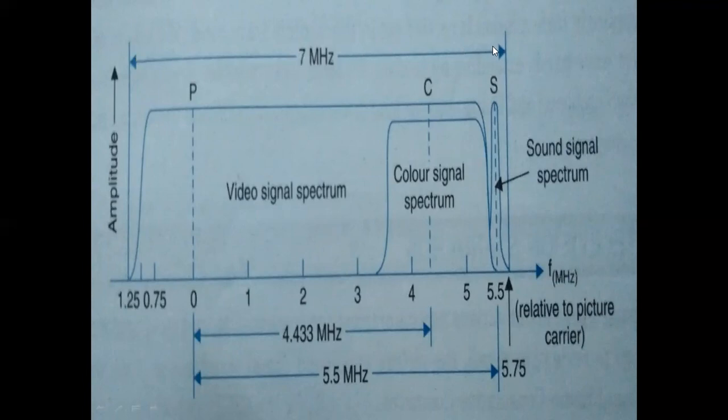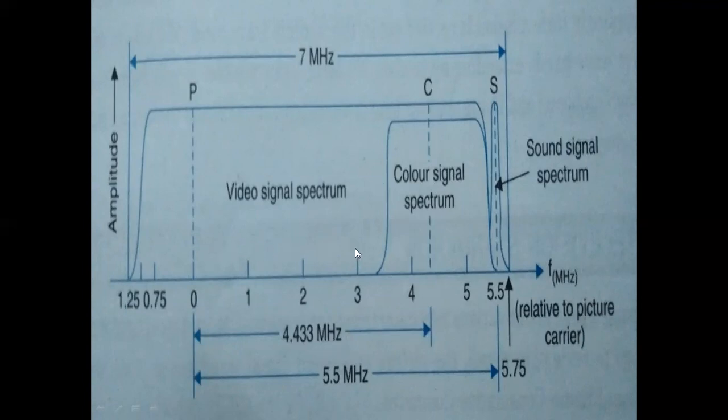From here to here, the bandwidth requirement is 7 megahertz. Assume that at 0, on a scale of 0 to 7 megahertz, we have the picture carrier. And at a distance of 4.433 megahertz, nearly 4.5 megahertz, there is the color signal spectrum.